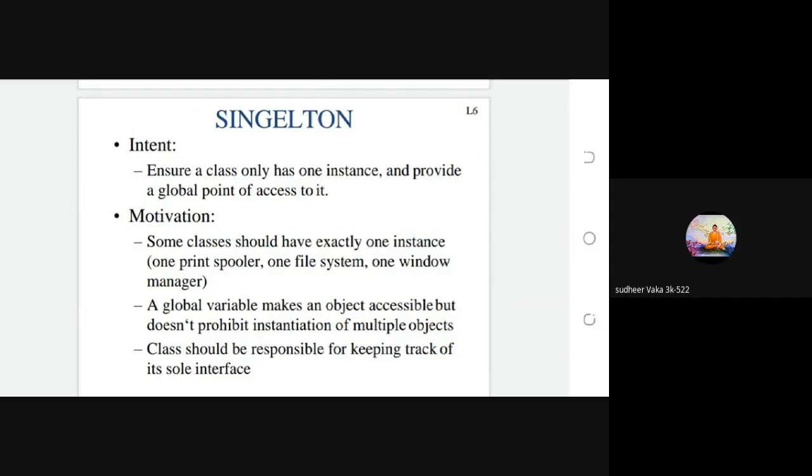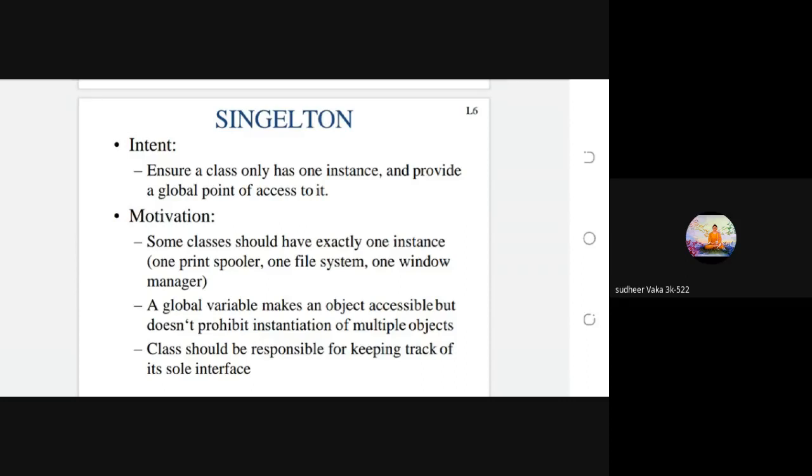Here, for the singleton design pattern, you see the intent: ensure a class only has one instance and provide a global point of access to it. For what purpose do we use the singleton design pattern?